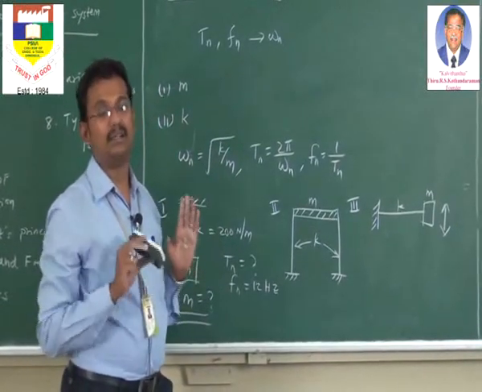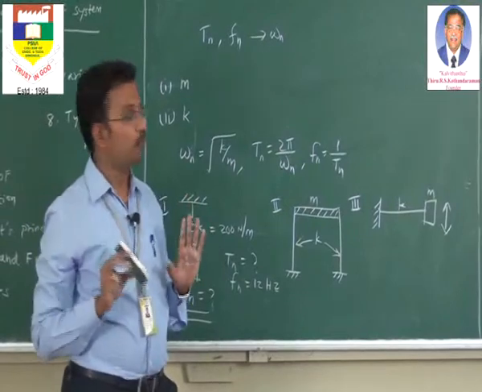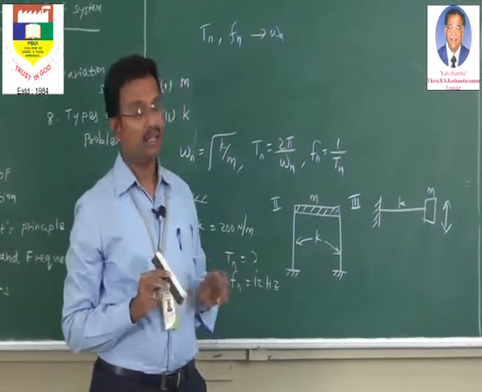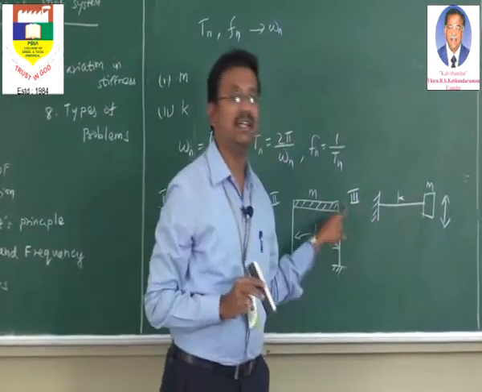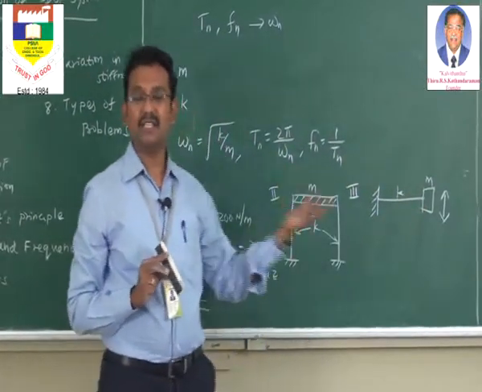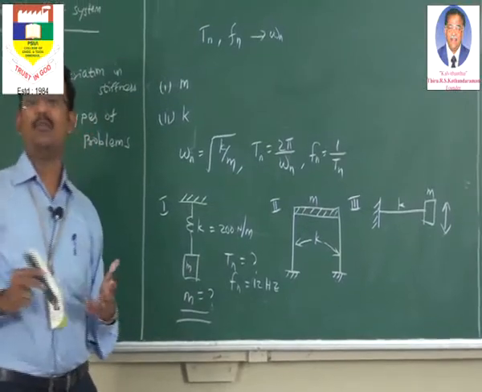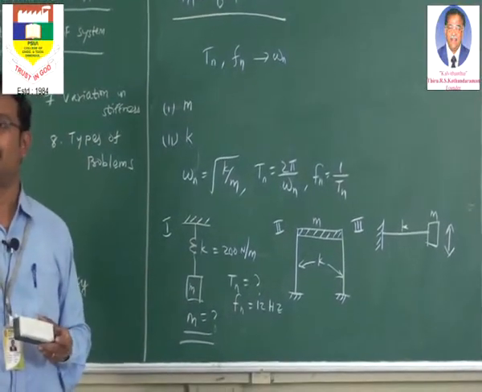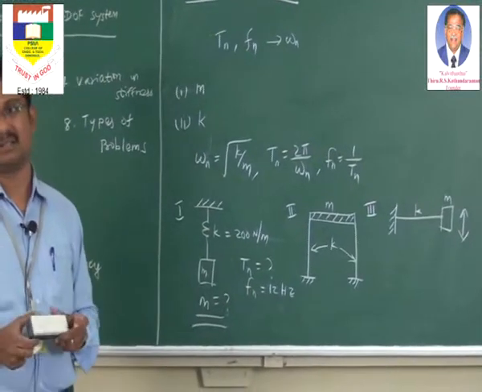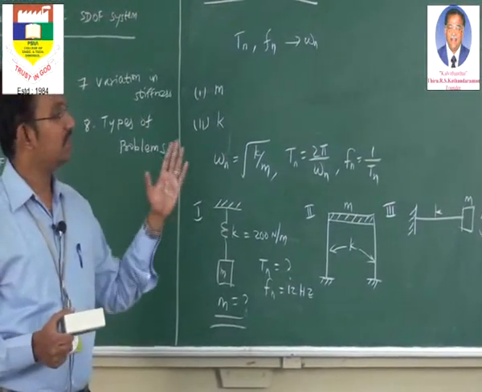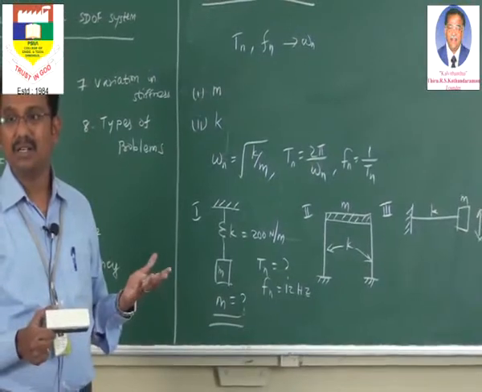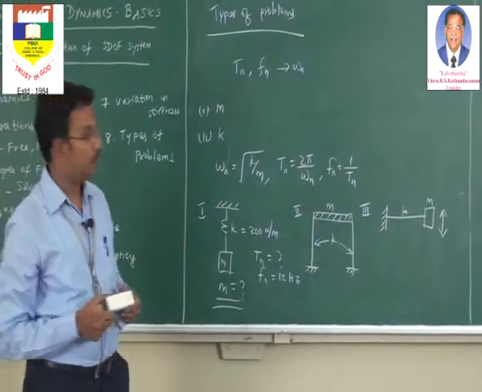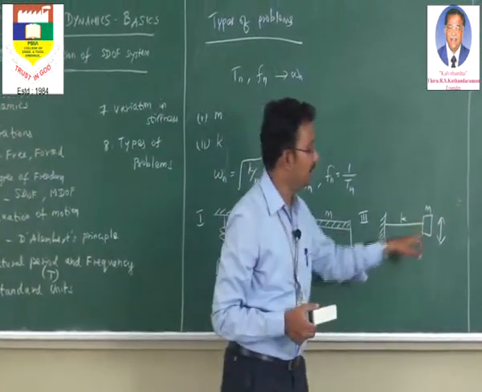But many of the problems, they won't give the stiffness value directly. Instead, they will give the size of the cantilever beam. If the size of the cantilever beam is given, how to find the stiffness? This is one of the important places where we have to make a halt and discuss. Now, what is this stiffness? Stiffness is nothing but the force required to produce unit displacement. We have already discussed. Now, how to find the stiffness of a cantilever beam?